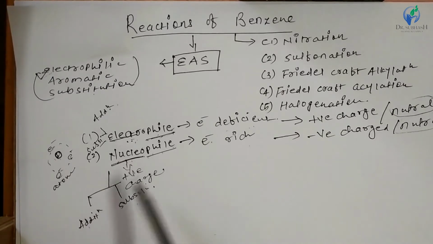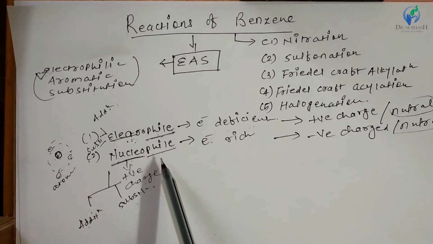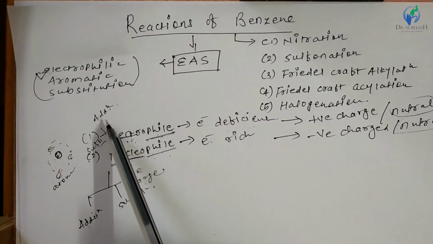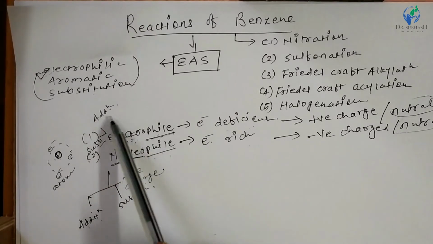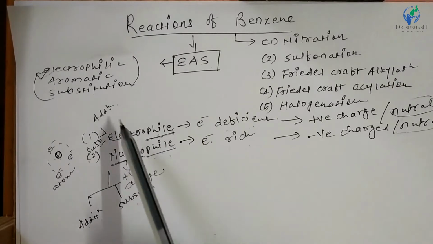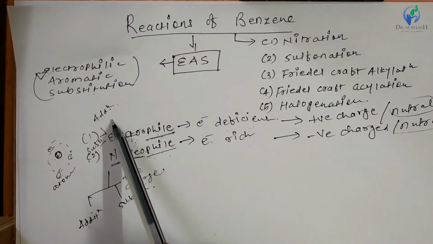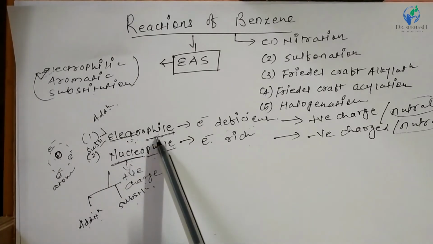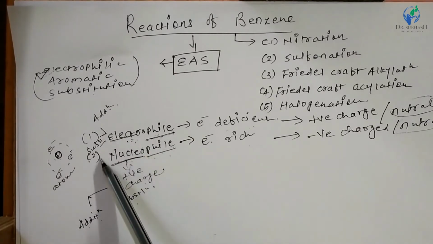When in an addition reaction nucleophiles are generated, it is known as the nucleophilic addition reaction. When in a substitution reaction nucleophiles are generated, it is known as the nucleophilic substitution reaction. When in an addition reaction electrophiles are generated, it is known as the electrophilic addition reaction, and in a substitution reaction when electrophiles are generated, it is known as the electrophilic substitution reaction, right?